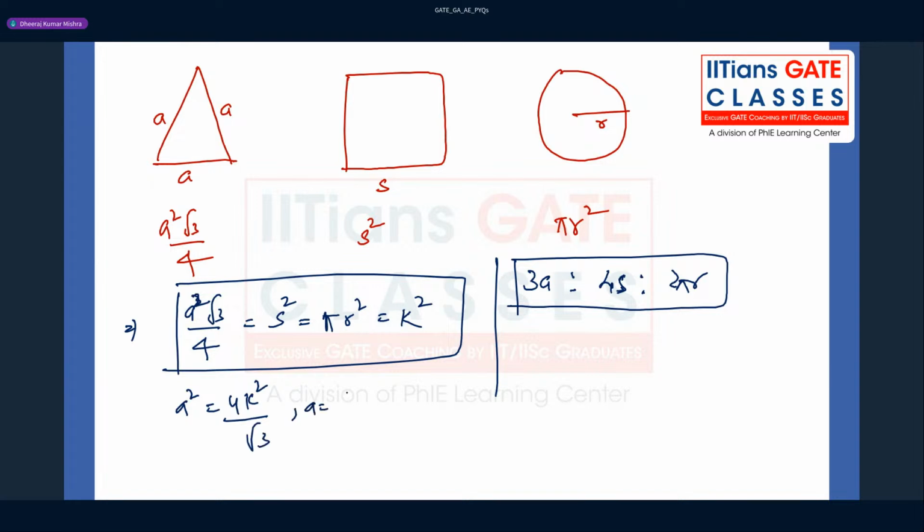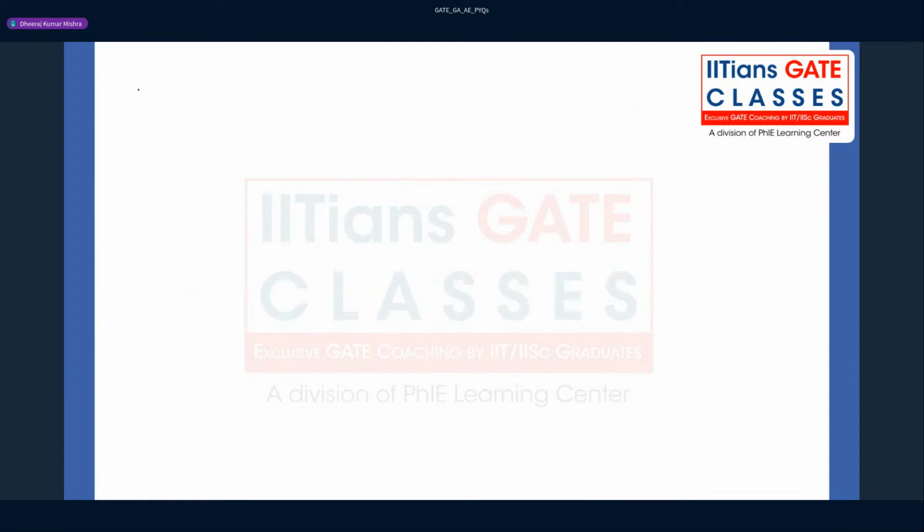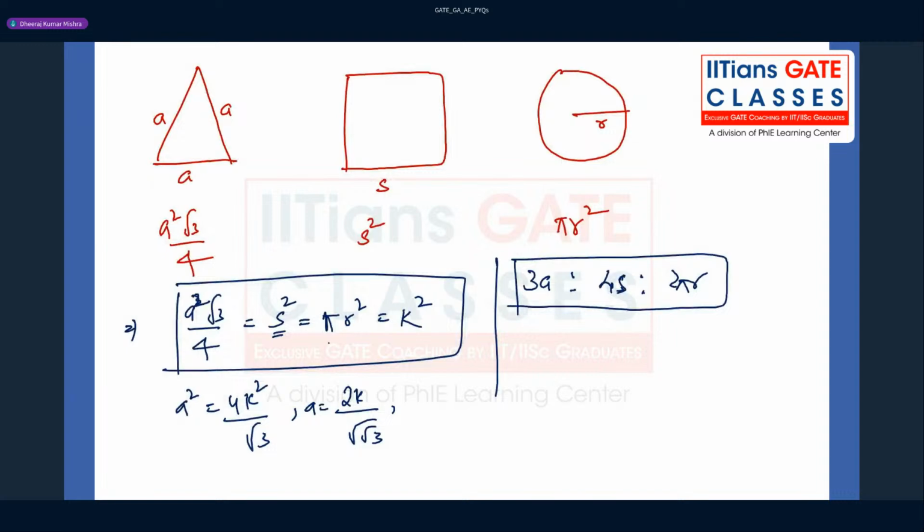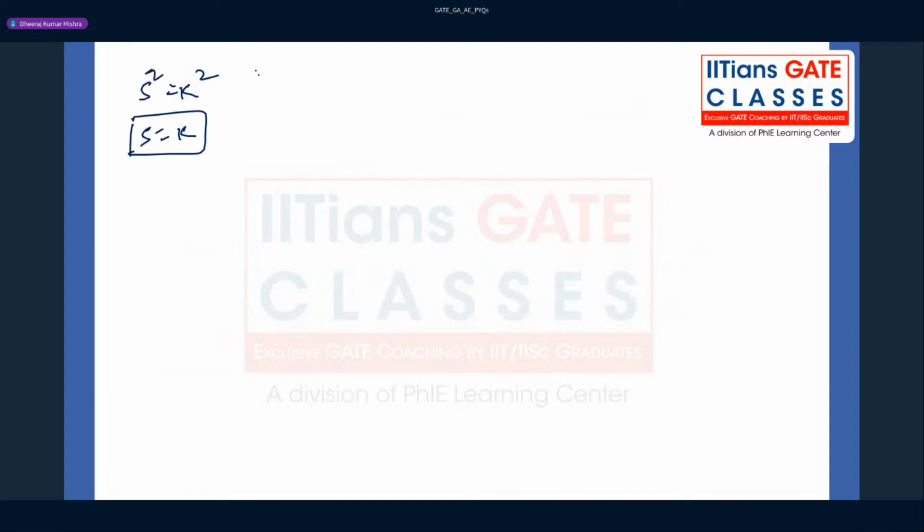A is going to be 2k by root 3. Fine. So you can place here, in terms of, you will get something, right? Now you can find s in terms of k square. So I'm just going to do here s square equal to k square, so s is k only, right? Fine. Now here you can equate this, that is nothing but pi r square equal to k square, right? So r you're going to get is nothing but k by root pi.